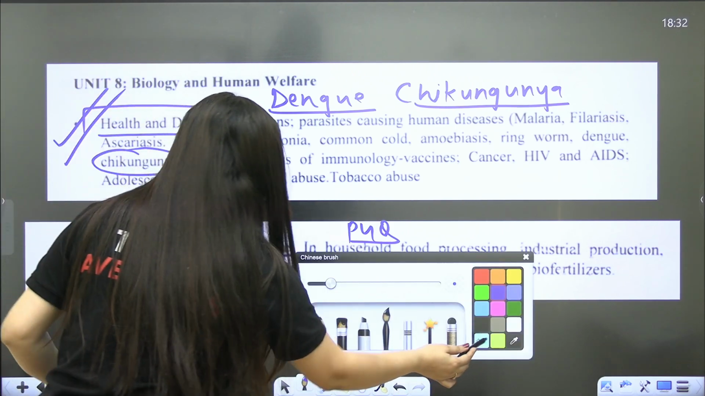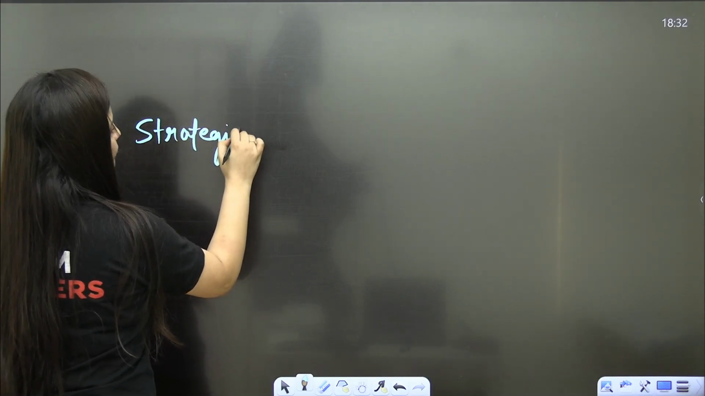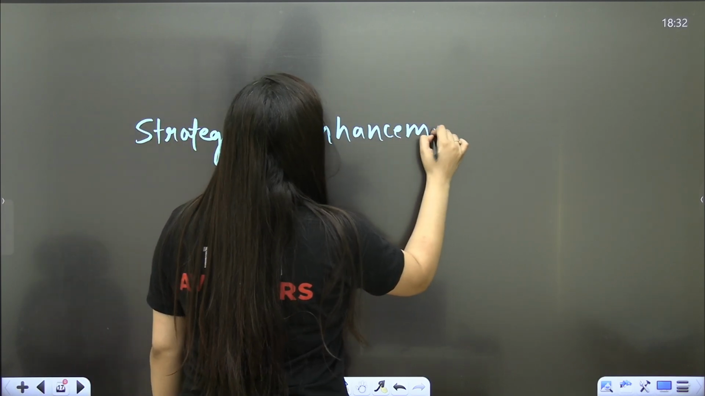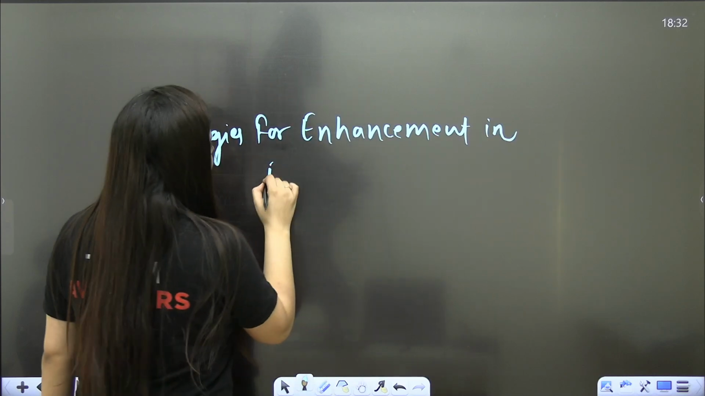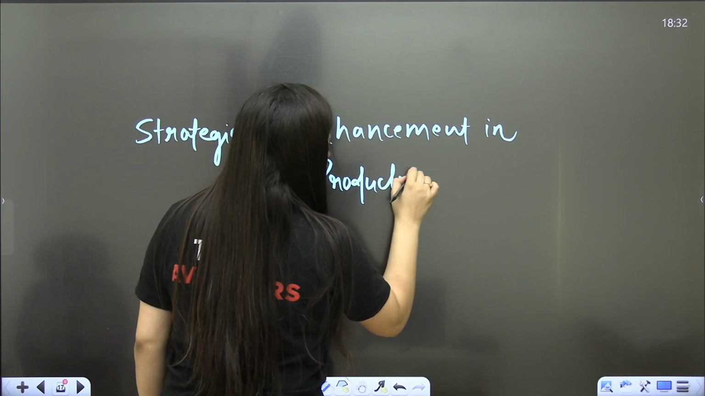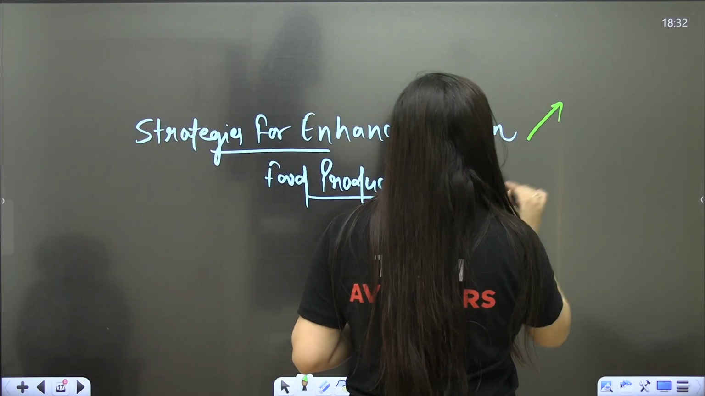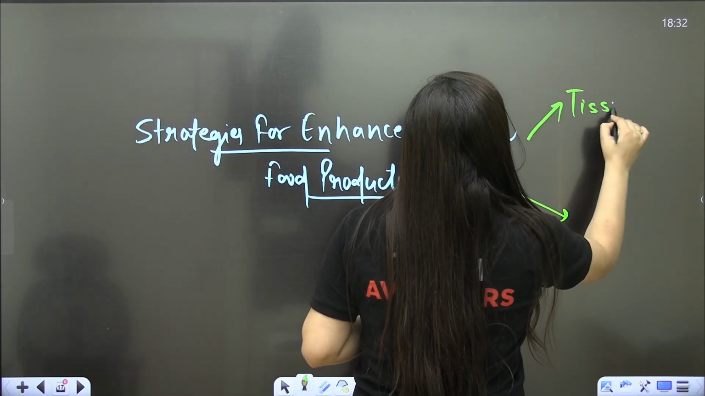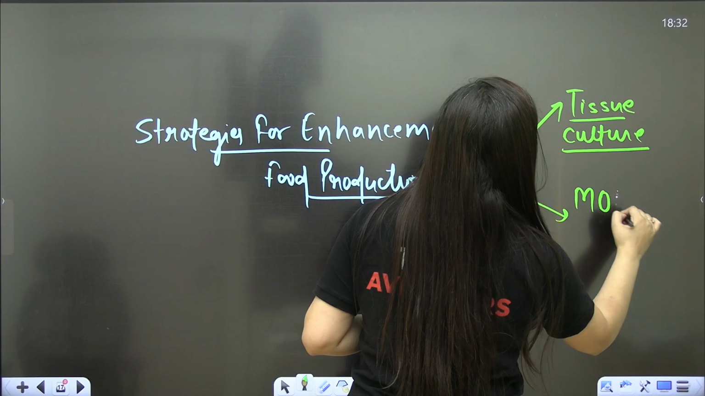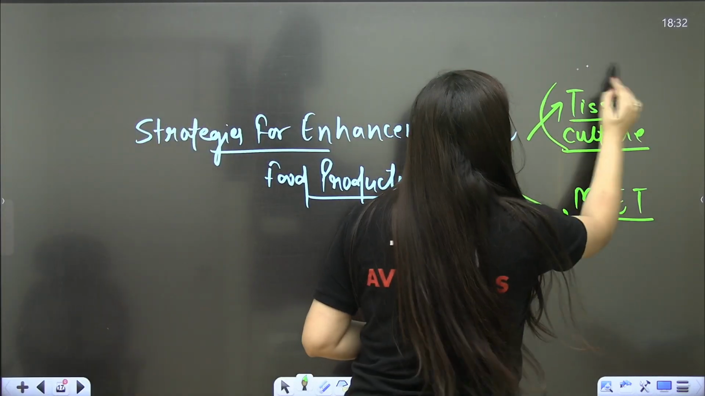Now, one chapter is deleted from class 12, that is strategies for enhancement in food production. This particular chapter is there in old NCERT, but it is not there in your official syllabus and in new NCERT. But from this chapter, there are two topics: tissue culture and multiple ovulation embryo transfer. Especially tissue culture.